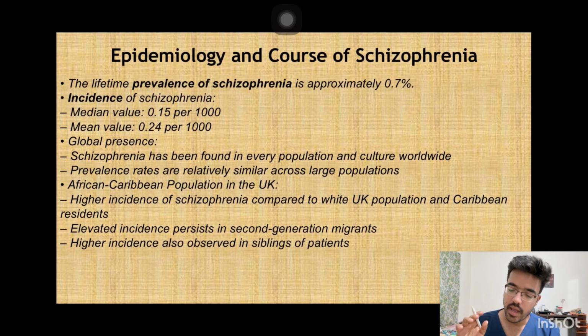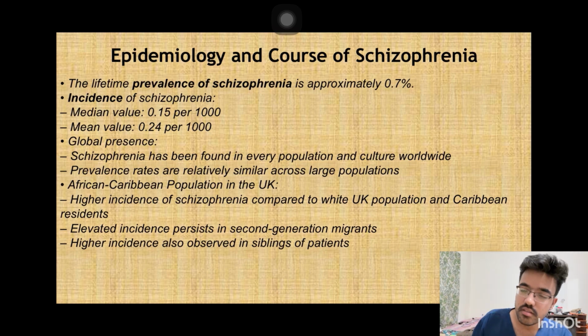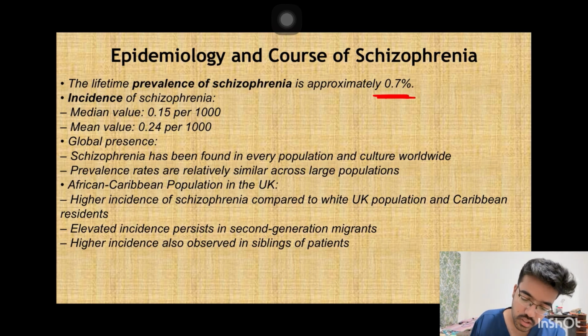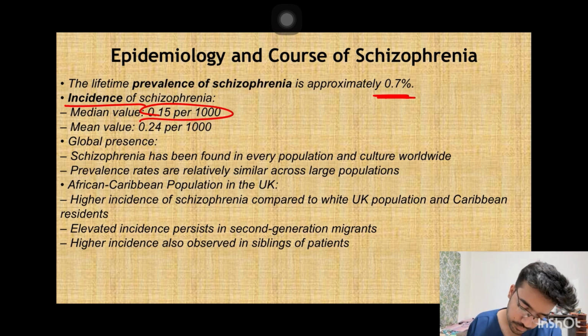Now we will see the epidemiology and course of schizophrenia. Lifetime prevalence of schizophrenia is 0.7%. So it means that nearly 7 out of 1000 people will develop schizophrenia in their lifespan. Incidence of schizophrenia is nearly 0.15 per 1000 persons. It means nearly 15 people will develop schizophrenia in 1 lakh population.